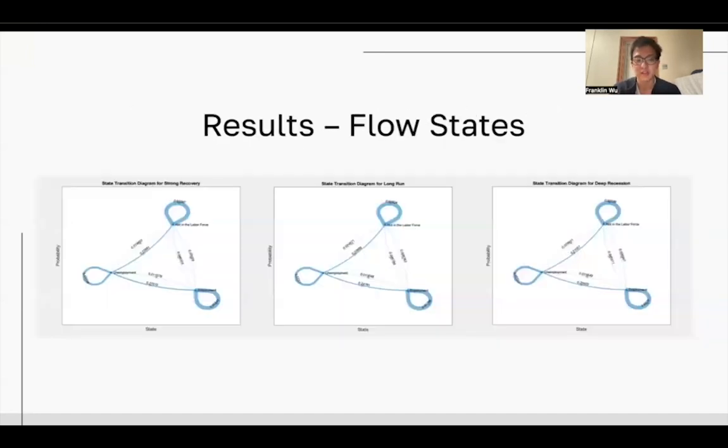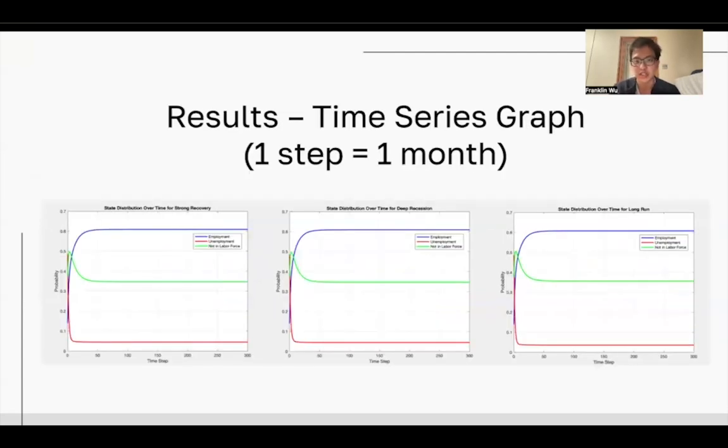We also looked at the flow states. And again, as an economist would expect, the majority of the transitions happened within the same state, let's say from employed to employed or from unemployed to unemployed, but it also shows the relative probabilities of transitioning between the three states. And then lastly, we generated the time series graph of the convergence of the three labor states to the long-run steady state, as you can see. And it's the same numeric value as we presented earlier in our slides.